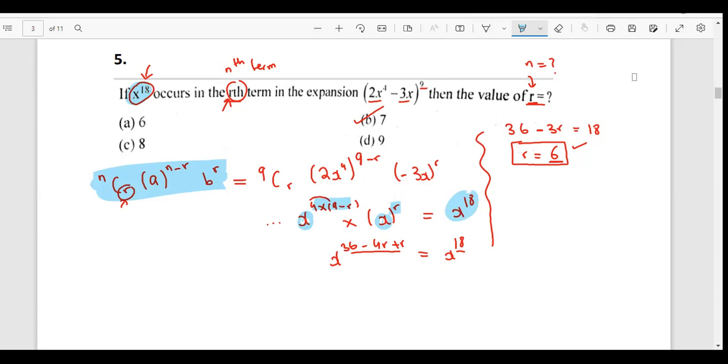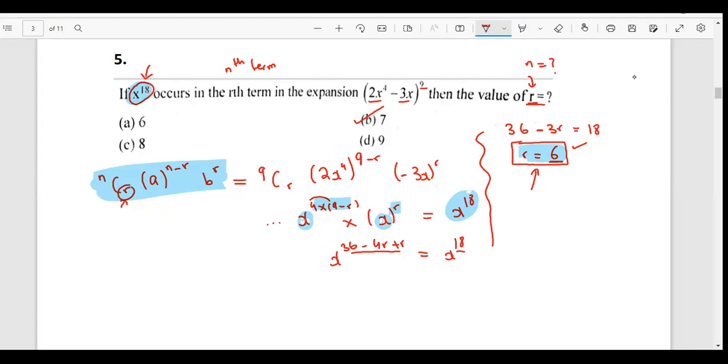I need to see what value of r is giving me x power 18, and the value of r is 6. Here the question is not about this r. The question was about the rth term. When r is 6, which term is this? The number of the term is one more than the value of r. If r equals 6, it would be 6 plus 1, so it is going to be the seventh term. That is why it is B.